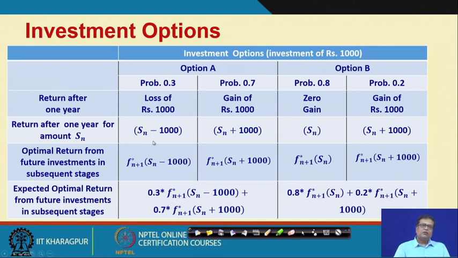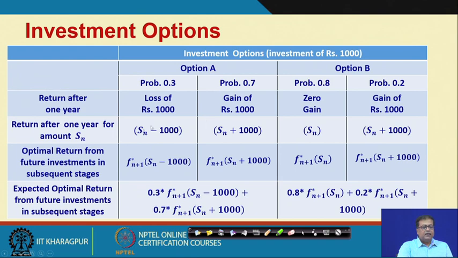Suppose S n is say 1200, what does S n minus 1000 mean? You have put 1000 in the investment, it has a loss. So, the entire 1000 rupees is gone, but you have 1200, so the remaining 200 will be with you. That is why it is S n minus 1000. I hope you understand. And here it will be S n plus 1000.